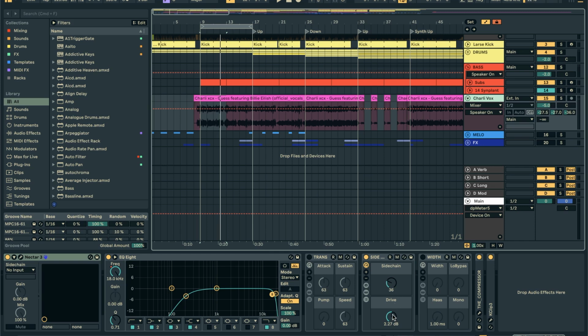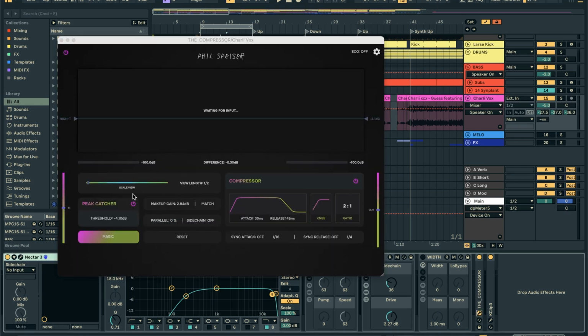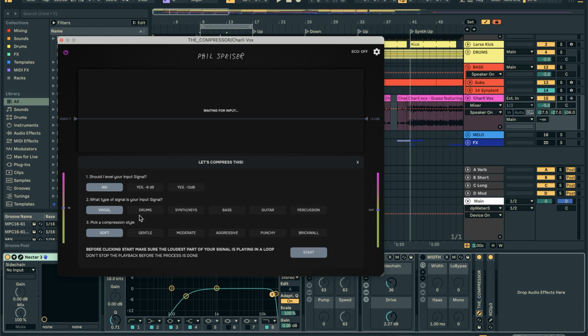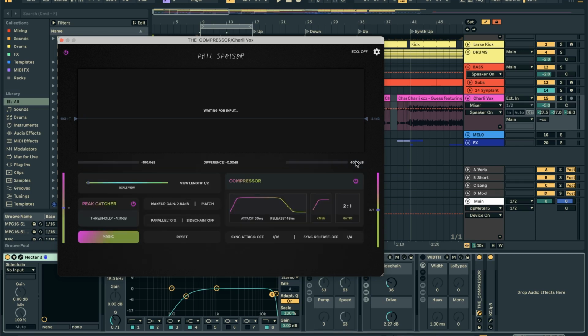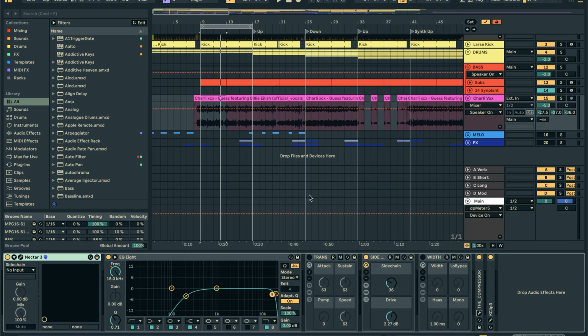A little bit of saturation to fill it out. And then using this compressor device here with the magic setting, it kind of listens to the signal and will adjust it based on what you select. So vocals, light compression, and it'll adjust it for you. I find that useful because I don't really know this that well yet, to be honest, and I just want the result. That's a look at the volume.